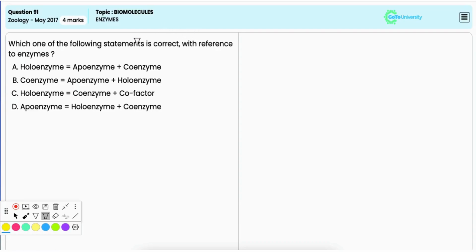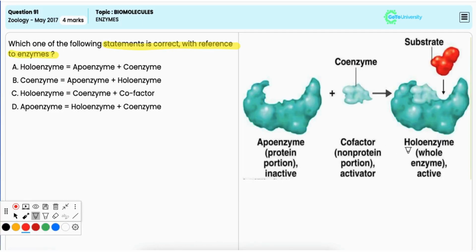We have to identify the correct statement with reference to enzymes. Option A, holoenzyme is equal to apoenzyme plus coenzyme. Now, a holoenzyme is the active form of an enzyme that consists of an apoenzyme, which is the protein part, and a coenzyme, which is the non-protein organic molecule which is necessary for the activity. Hence, it is the correct option.